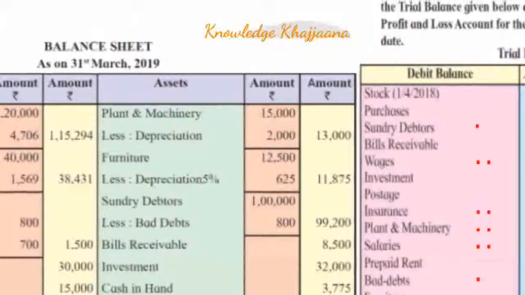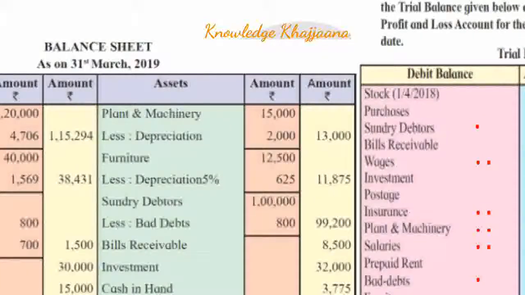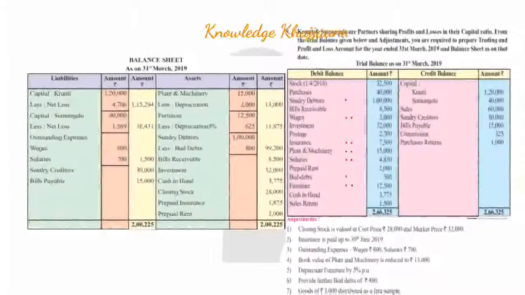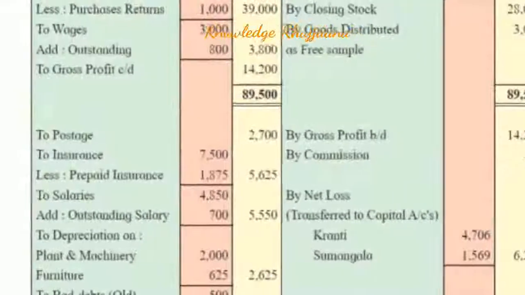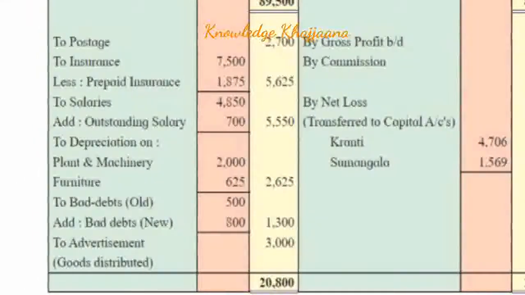You record plant and machinery earlier value rupees 15,000 in the inner column, less depreciation amounting to rupees 2,000. The final value rupees 13,000 will be shown on the outer side on the asset side. This depreciation rupees 2,000 should be recorded to the profit and loss account debit side, to depreciation on plant and machinery rupees 2,000.